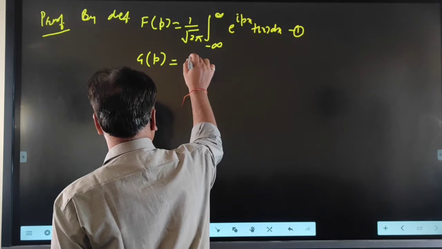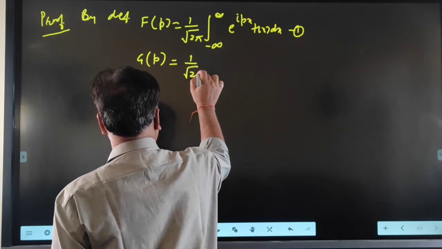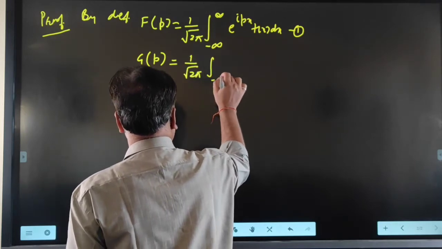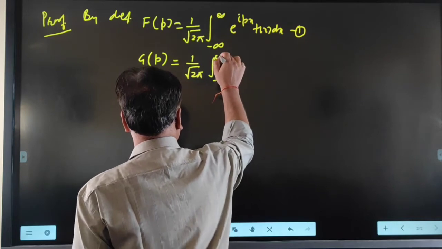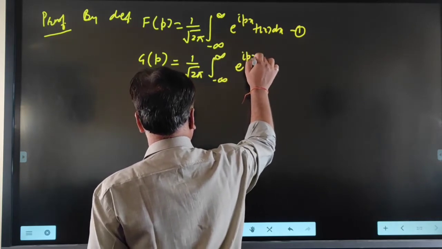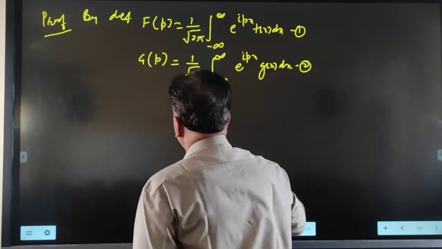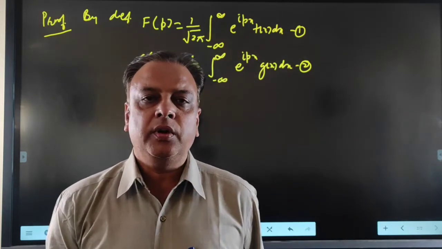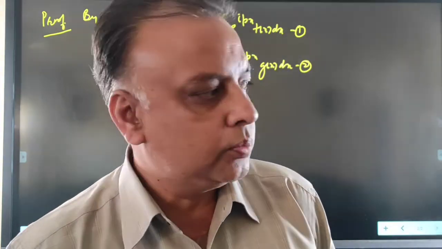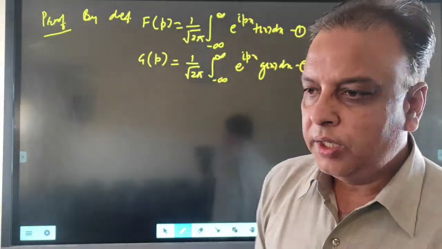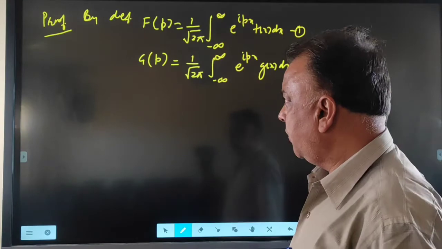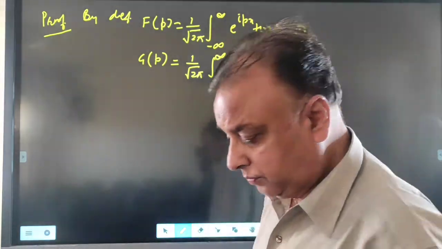So this is equal to 1 upon root 2 pi integral minus infinity to infinity e raised to iota px gx dx, number 2. Since fp and gp are the complex Fourier transformations of the functions fx and gx, by definition we have the values of fp and gp.